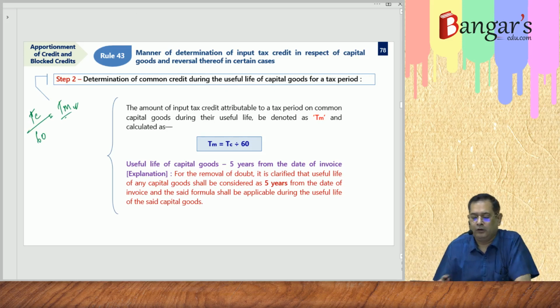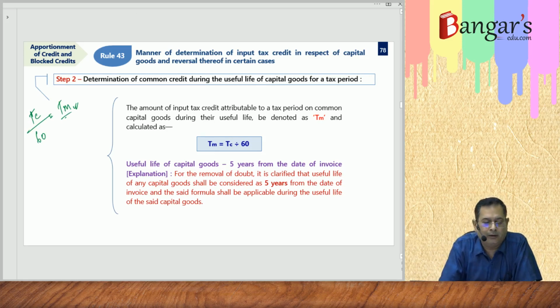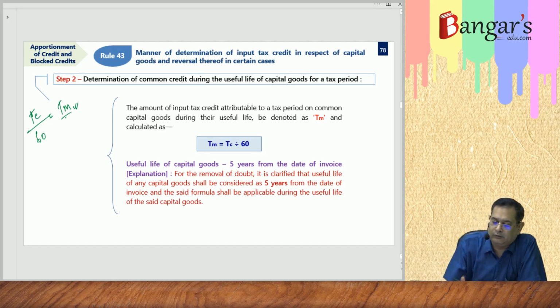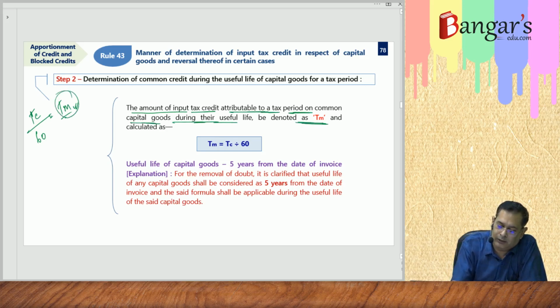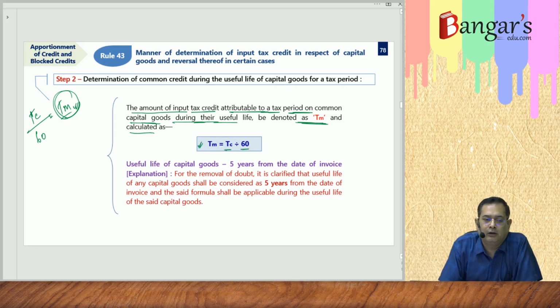Step 2 is what? Determination of common credit during the useful life of capital goods for the tax period. This is the determination we are doing. The amount of input tax credit attributable to tax period on common capital goods during their useful life be denoted as TM. This will be denoted as monthly credit and calculated as what? TM is equal to TC divided by 60. Then they have clarified, given an explanation.